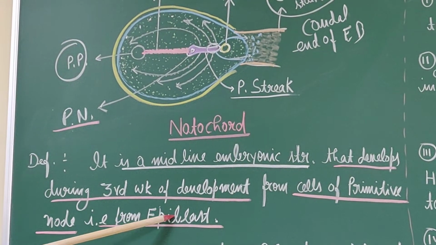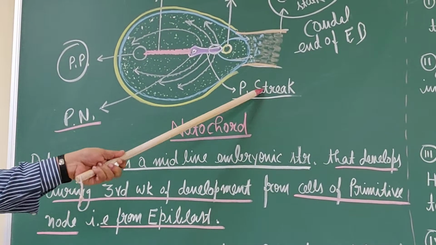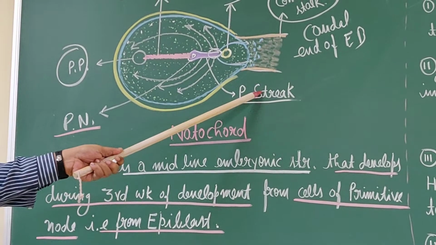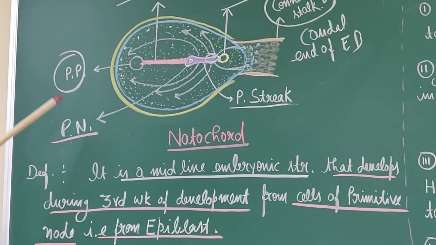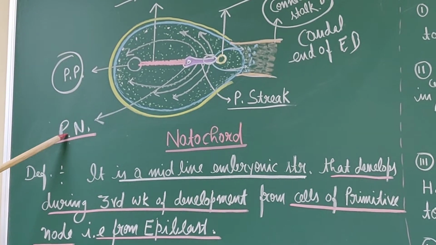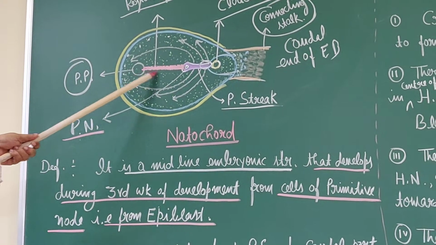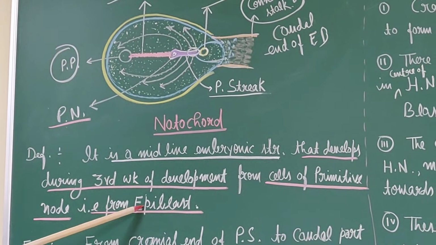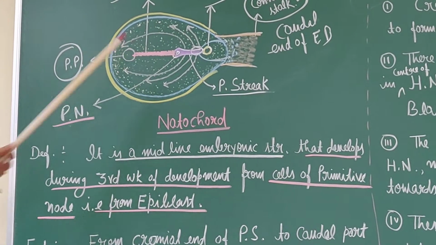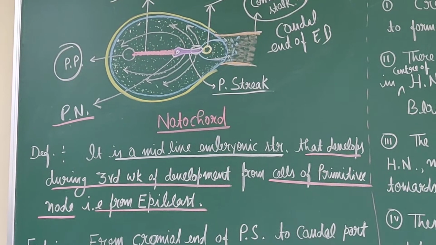The cranial thickened end is known as the primitive node, and this primitive node proliferates and forms the notochord. So ultimately it is the epiblast cells that form this notochord.